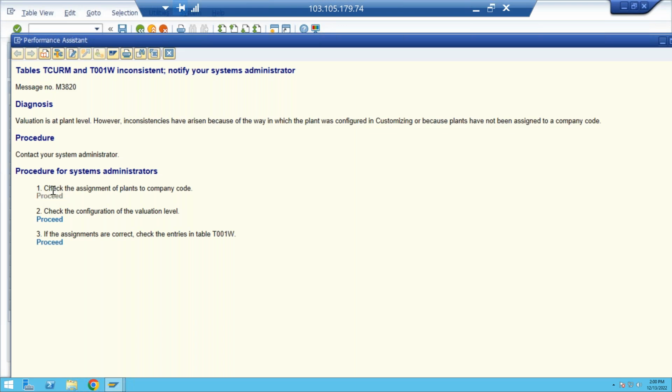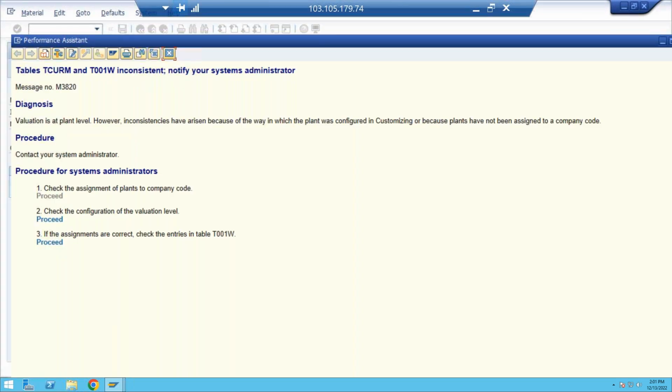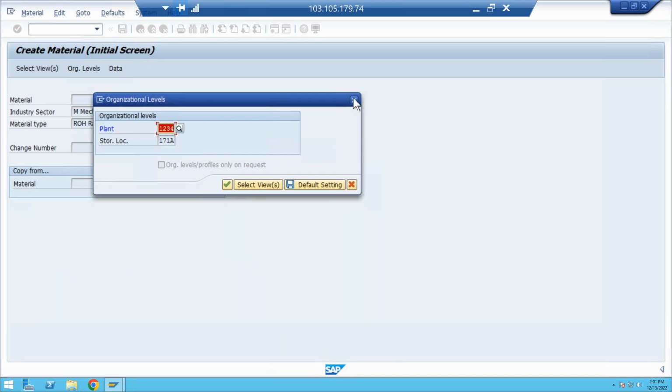So these are the possibilities. No problem. You click on the proceed button. Let's see whether the system will take you or not. The system has taken it, no problem. So you can cancel. So why is the system facing this issue?